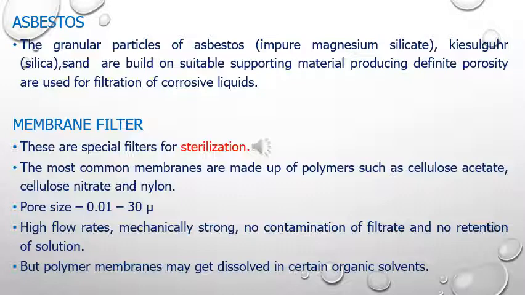Membrane filters are the type of filters which are used to filter sterile preparations. So these are generally used for sterilization. The most common membranes of this type of filters are made up of polymers such as cellulose acetate, cellulose nitrate, and nylon. The pore size of this membrane is about 0.01 to 30 microns.